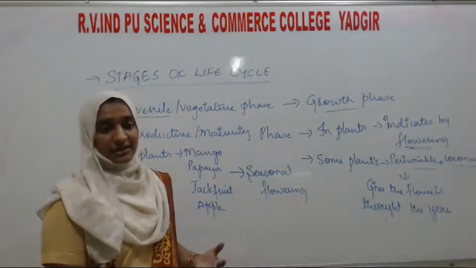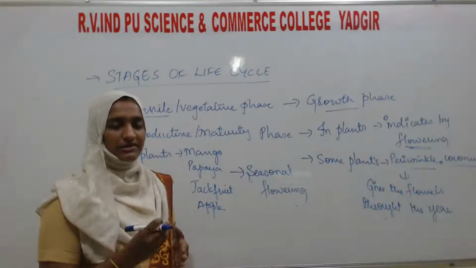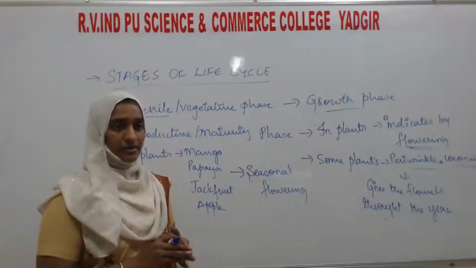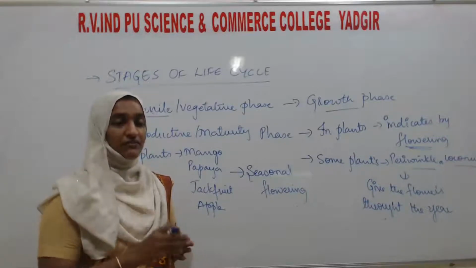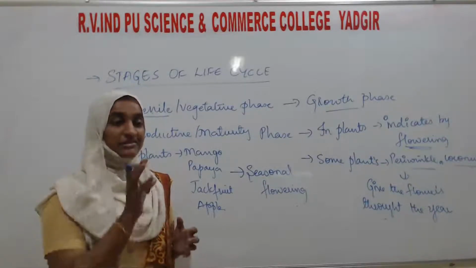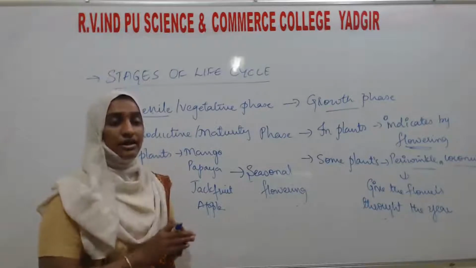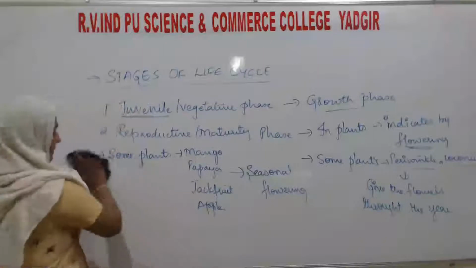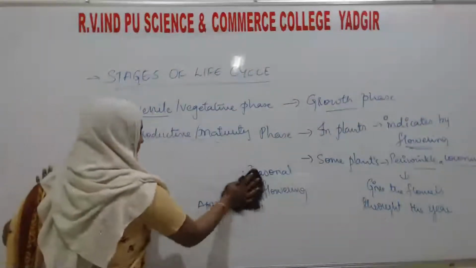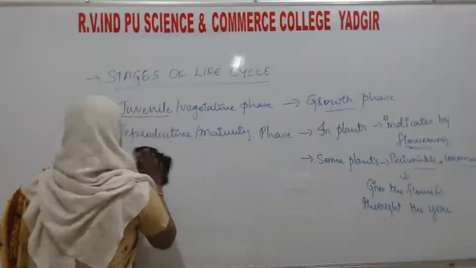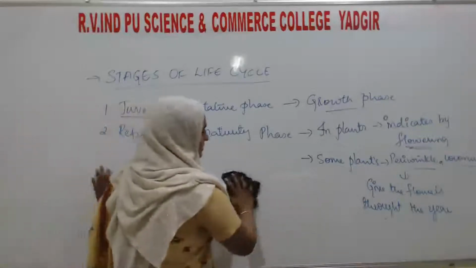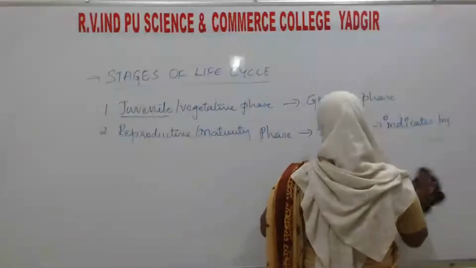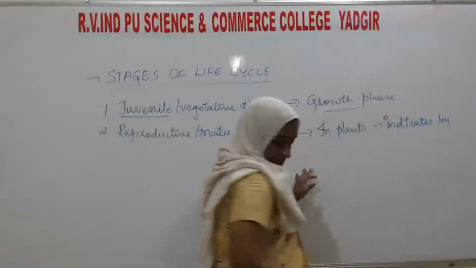But some plants give unusual flowering, means once in a lifetime, once in 12 years, once in 50 to 100 years. That is what we call unusual flowering. So let's see what that is.